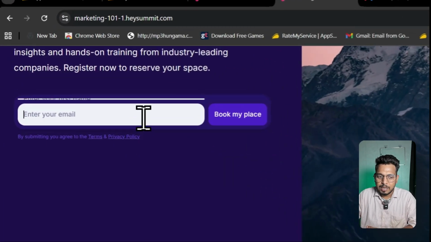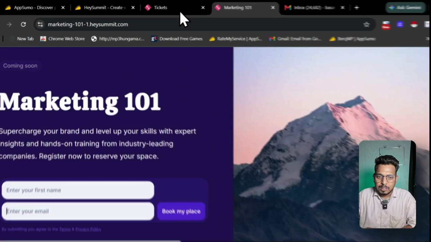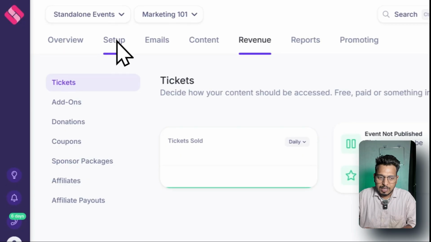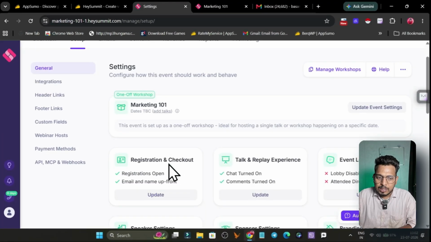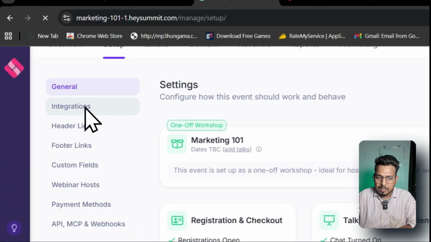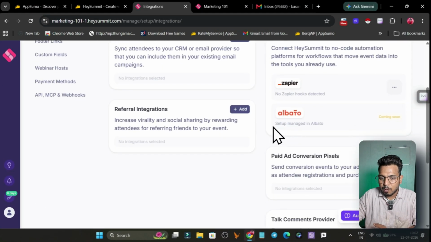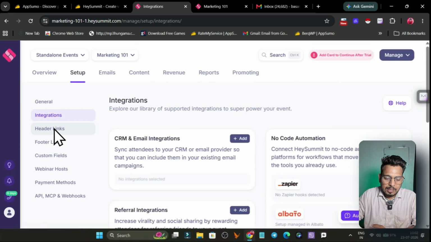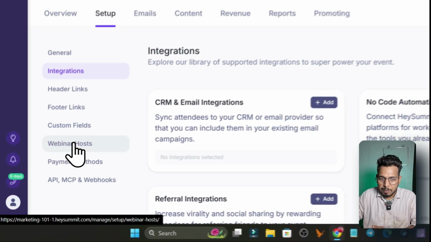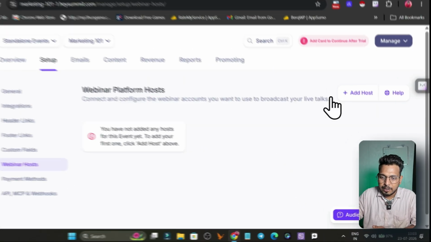You can see, enter your email address. This is going to ask for your first name and the email here, because I have enabled the first name and the email from this setting. So that's how this looks. This is the integration page where you can connect multiple things like your CRM, autoresponders, your automation section, all this stuff. Then these are the header links, footer links, custom fields, and webinar host. If you want to add different hosts apart from you, you can add them from here.